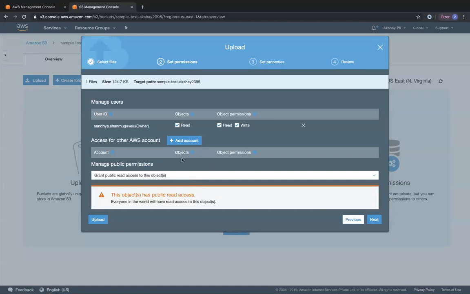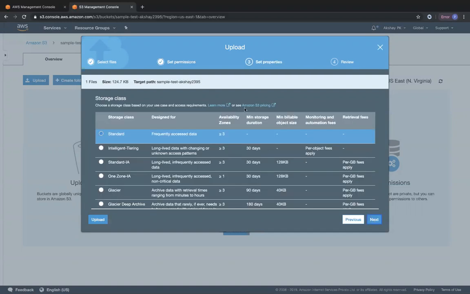Okay. So remember that just as you had permissions at the bucket level, you have permissions at the object level. Right now, by default, the owner of this AWS account will have full access to that object. If I want any other AWS account to also have access to that object, I can click on add account and give them access. The third one is granting public access to this object, which means literally everyone in the outside world can hit that object's URL and view my resume. Okay. So I'm going to grant public access. If you don't give it over here, you can do it later also. I'll show you how to do that right after we upload this object.